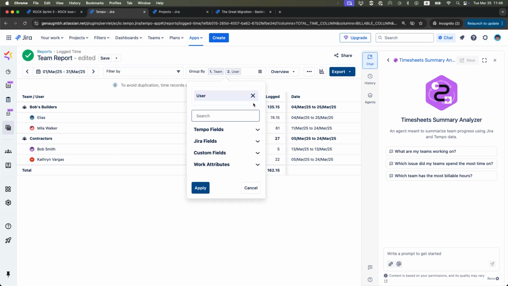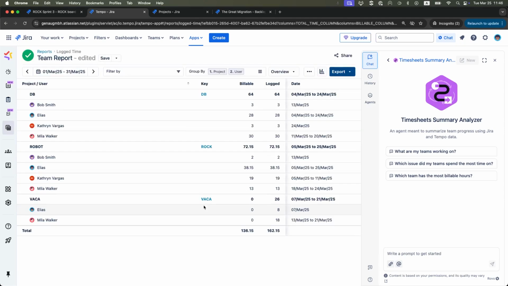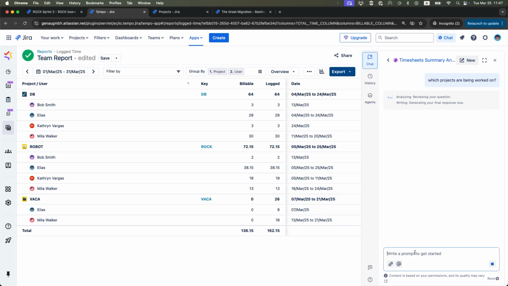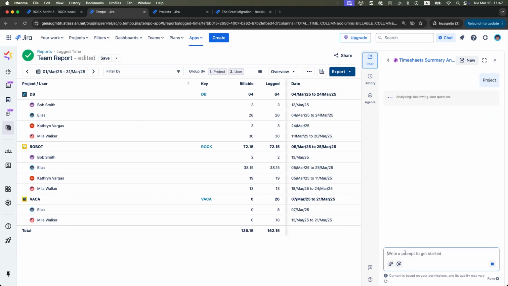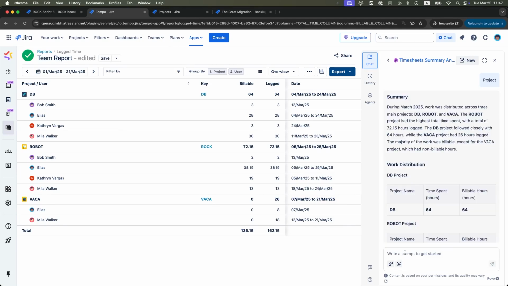Maybe we want to look at projects that folks are working on. It again asks me for a period, so I'll just say March 2025, grouped by projects. And again, it lists the summary of all the Jira projects that my teams have worked on.